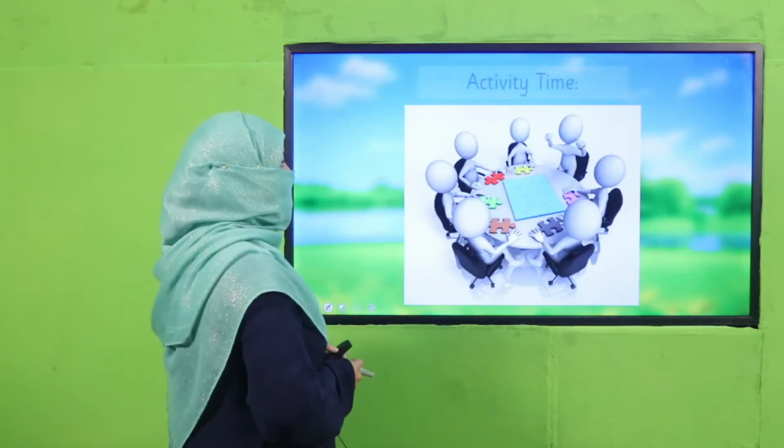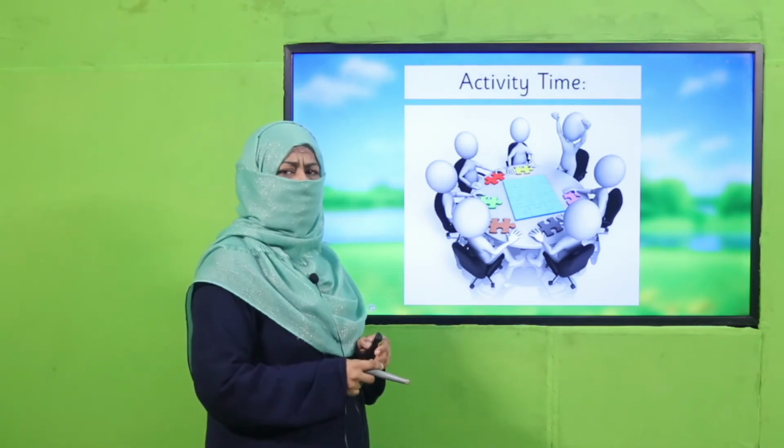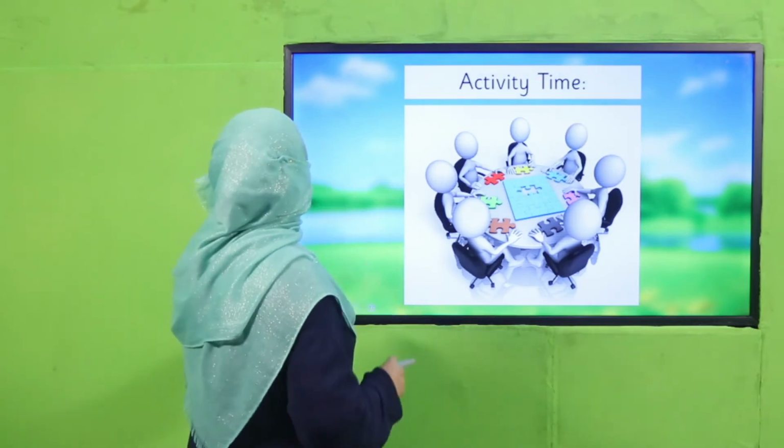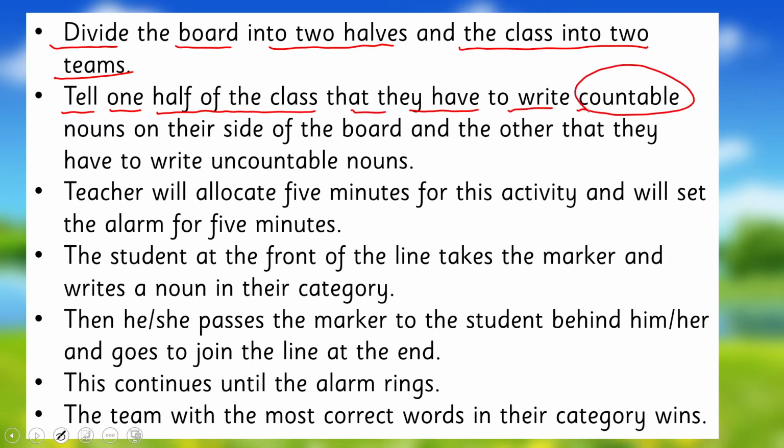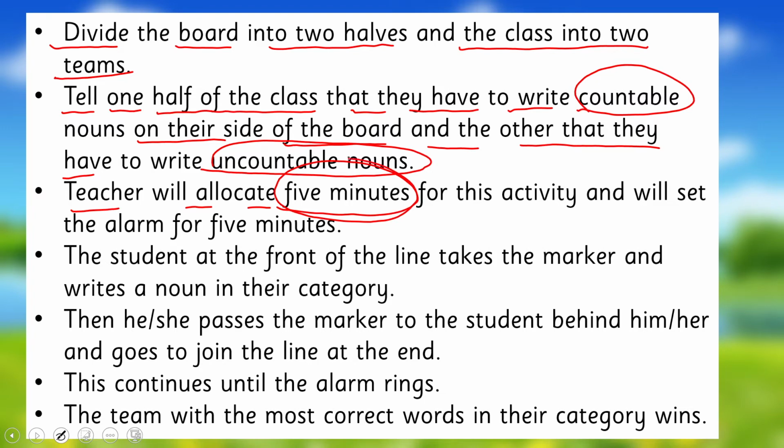Okay. So now it's time for an activity. I'm going to check how much you have learned. The activity is like this. The teacher will divide the board into 2 halves and the class into 2 groups, 2 teams. Tell one half of the class that they have to write countable nouns on their side of the board, and the other that they have to write uncountable nouns on their side of the board. Now the teacher will allocate 5 minutes. This is a 5 minute activity, and we'll set an alarm for 5 minutes.